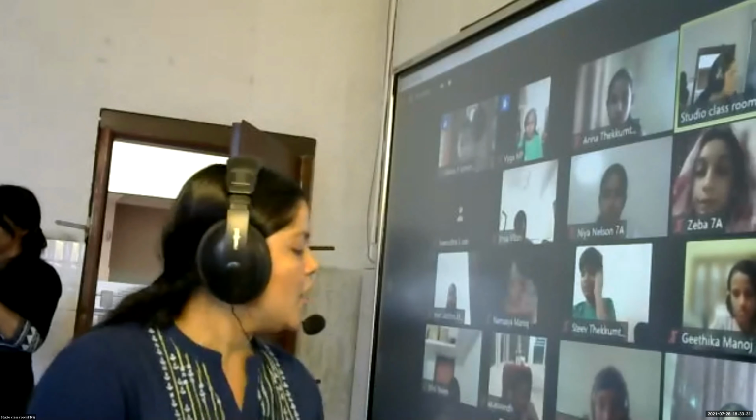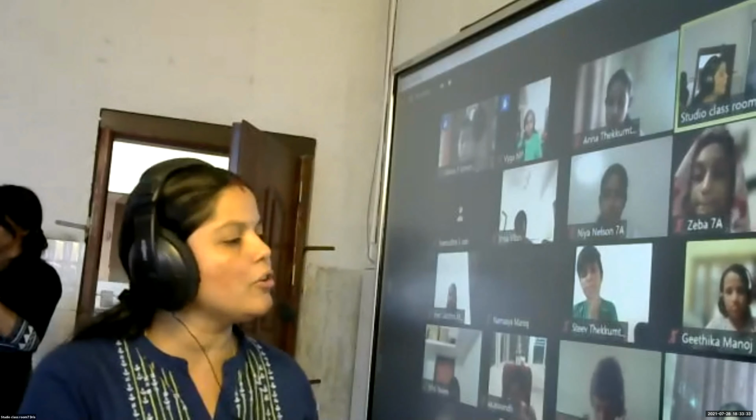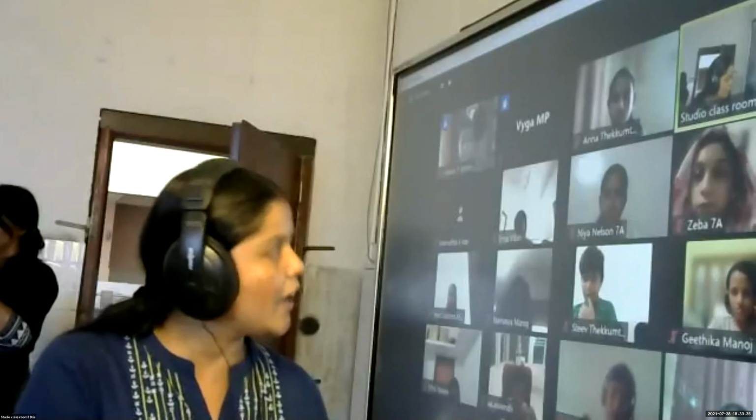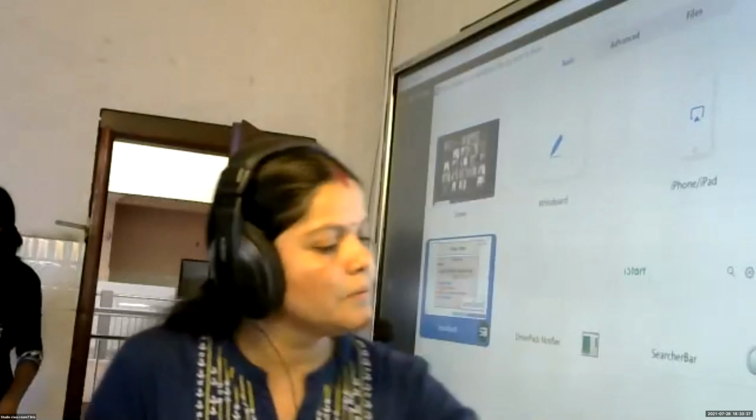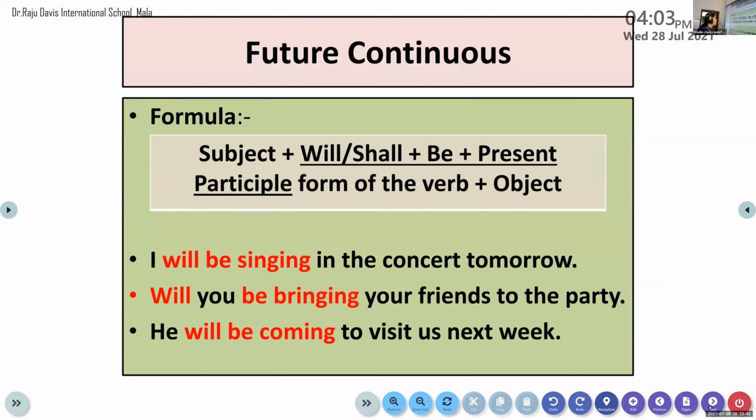So children, listen. We are going to learn about the rule of future continuous today. I request everybody to look at it. The rule of future continuous. When we recollect or just revise the part called present continuous, you can see that we are using am, is, or are with present, right?